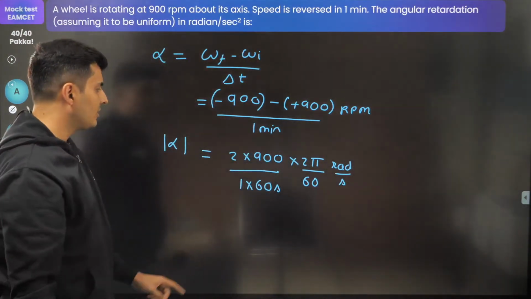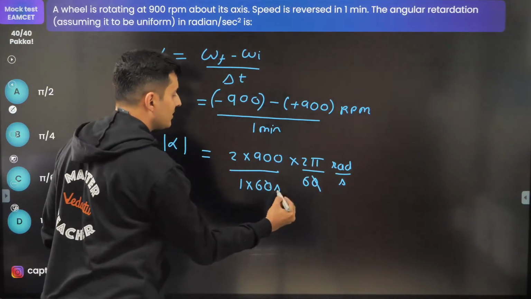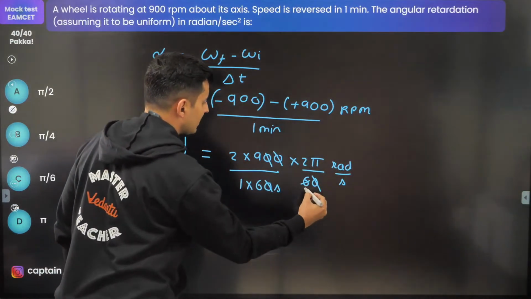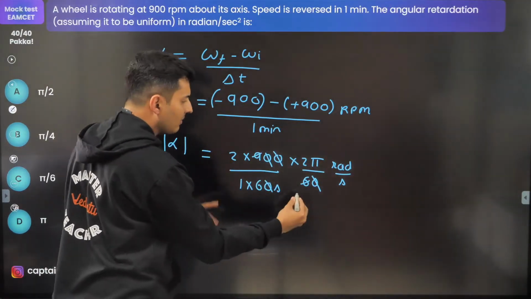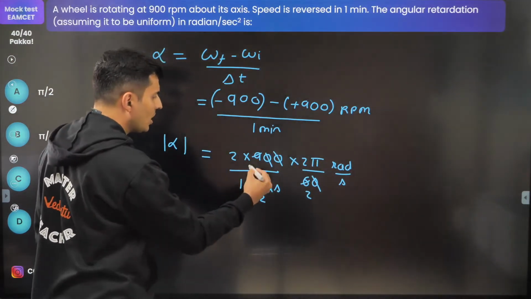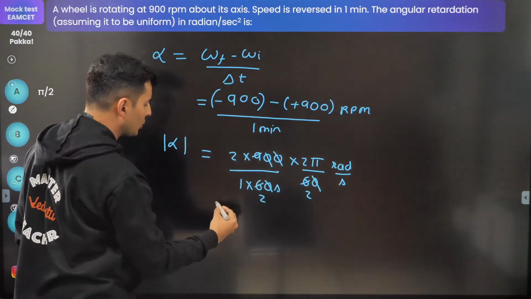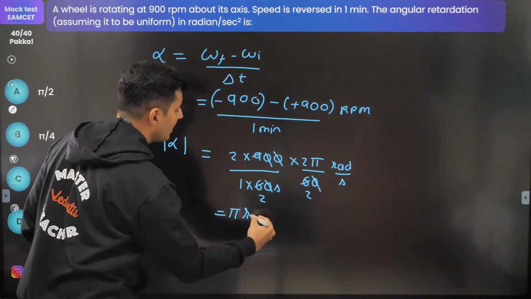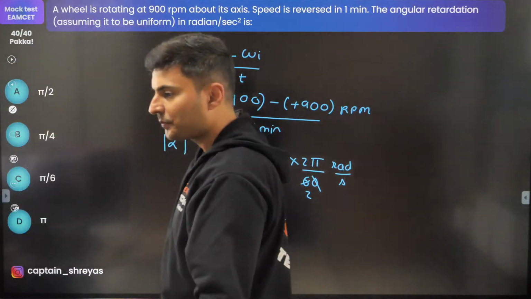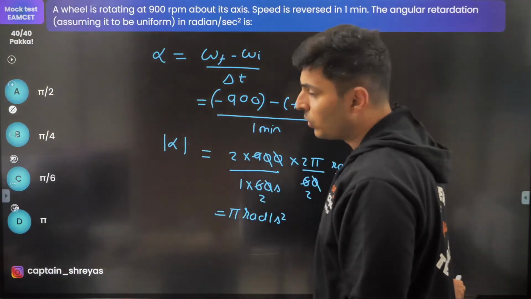Now when you solve this, the zeros cancel, guys. The 6 with the 9, 3 will go, so this will become 2. This will again become 2. These two 2's and these two 2's cancel. So we are just left with pi radian per second square. That is the answer.